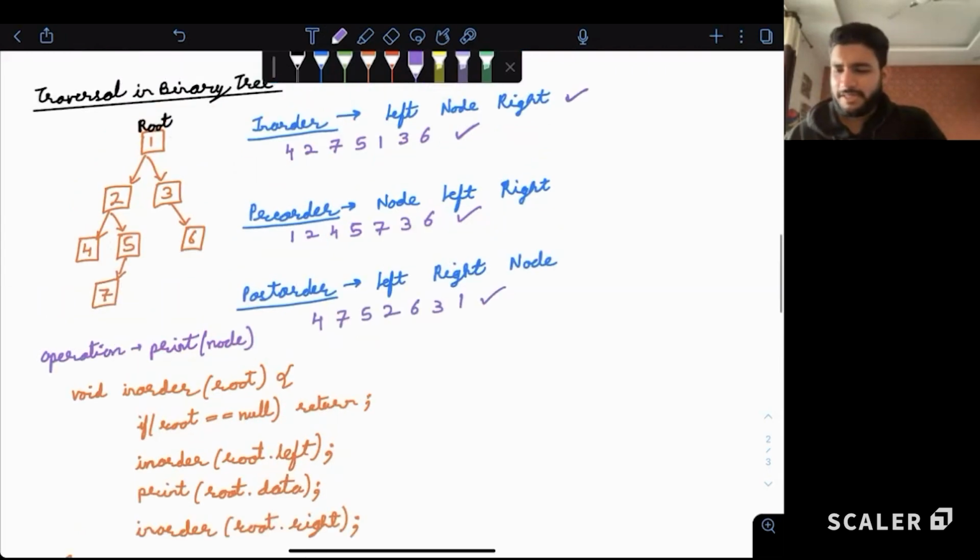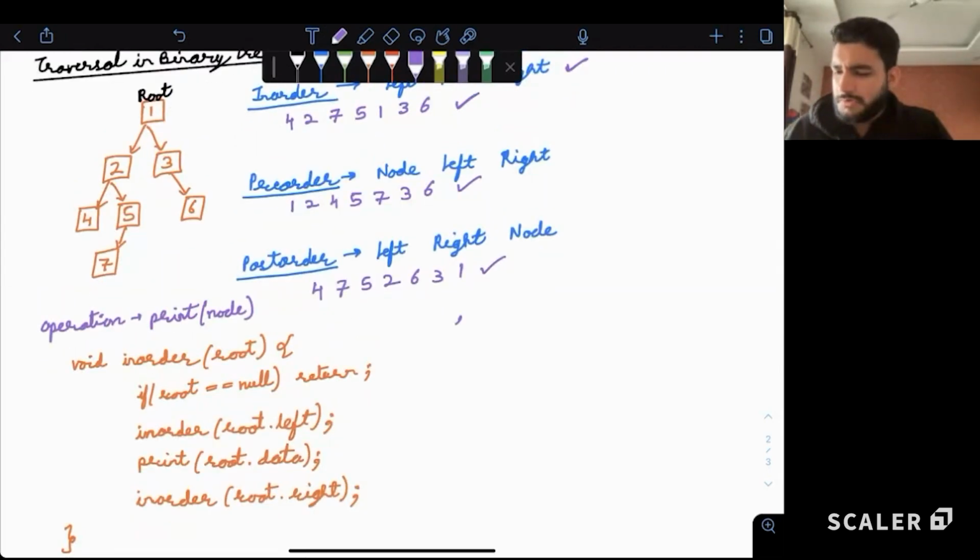Right, so initially we are standing at a root node. Root initially is pointing to 1. Now it is not equal to null. So let's move to the left side.